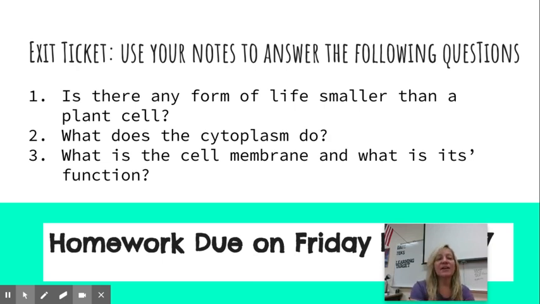All right, so number 1, is there any form of life smaller than a plant cell? No. Cells are the smallest unit of life. Number 2, what does the cytoplasm do? The cytoplasm helps move those organelles. The cytoplasm supports the organelles. It kind of holds them in place, and it does help move them around a little bit.